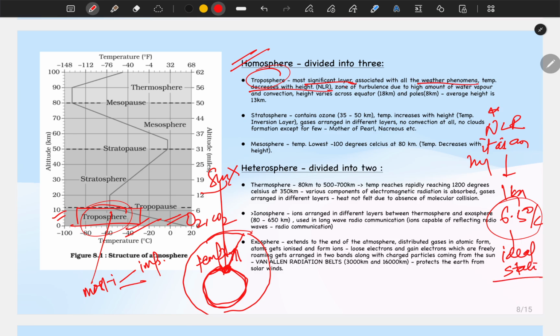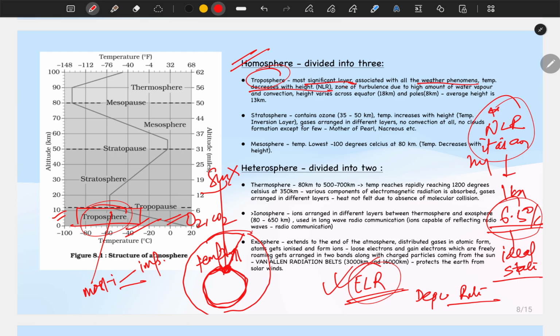Okay, in reality what we have is environmental lapse rate, which means depending upon the surface, depending upon the season, the rate of cooling down is not uniform, like we have assumed that 6.5 degrees centigrade. So this point should be noted. Okay, so normal lapse rate says, what is that normal lapse rate? The temperature decreases by 6.5 degree centigrade per kilometer, or it is 1 degree per 165 meters as per the NCERT.